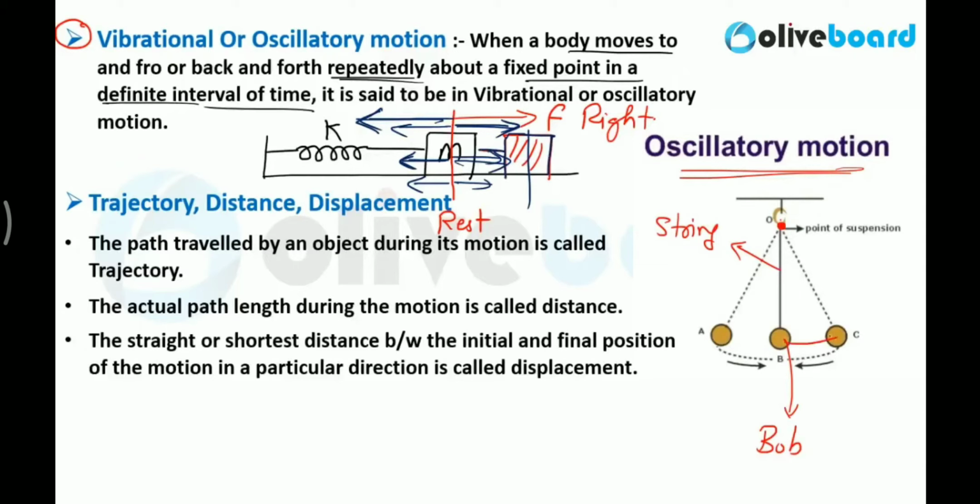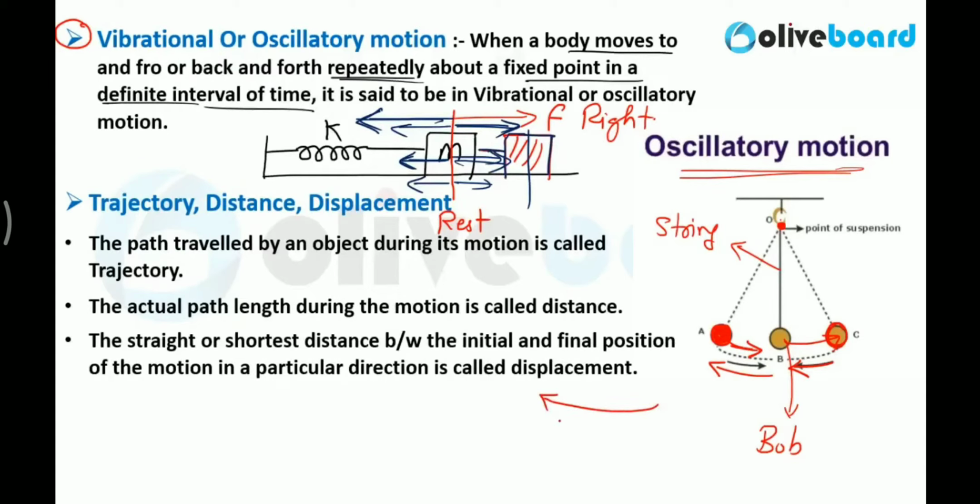Now you take the pendulum to this position and release it from here. What will happen? The pendulum will come in this direction, then go to the other side. Gravity will try to pull it down again, and similarly the pendulum will oscillate like this.